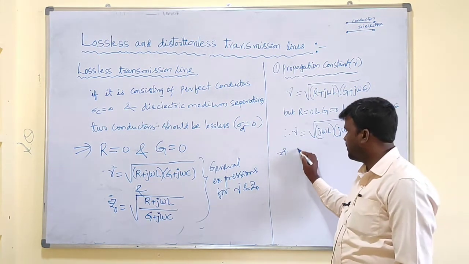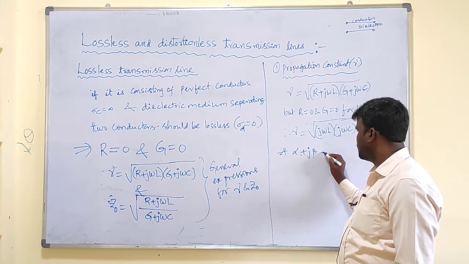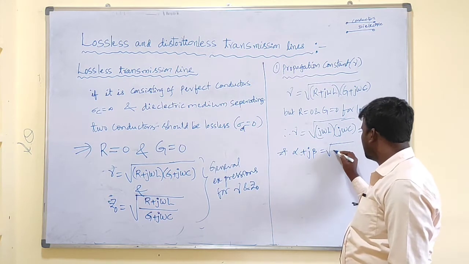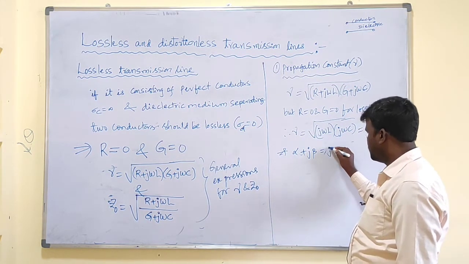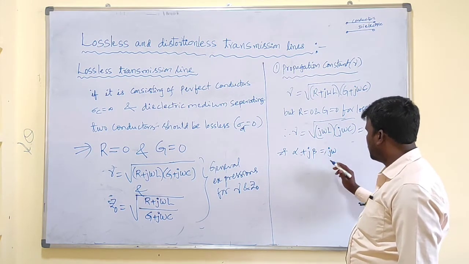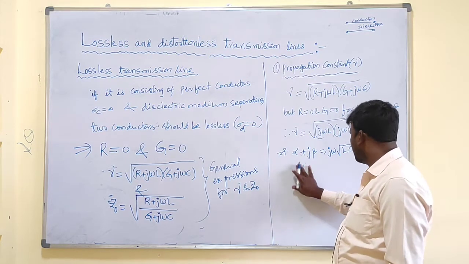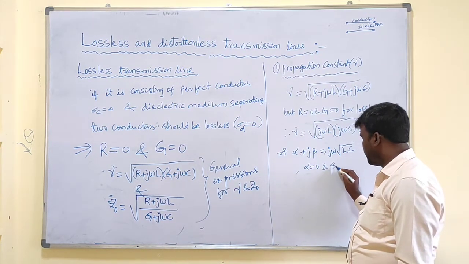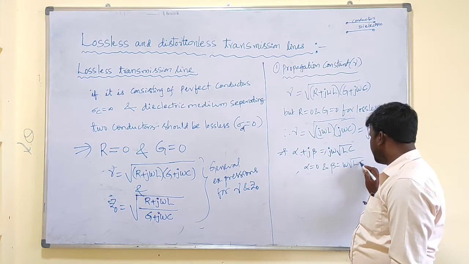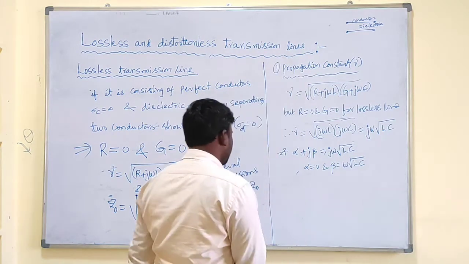Since gamma equals alpha plus j beta, it implies alpha equals 0 and beta equals omega into root LC.